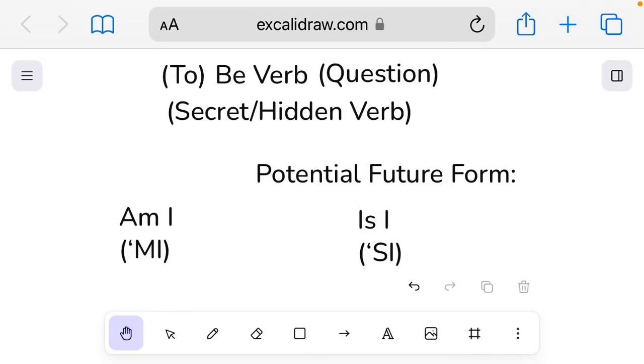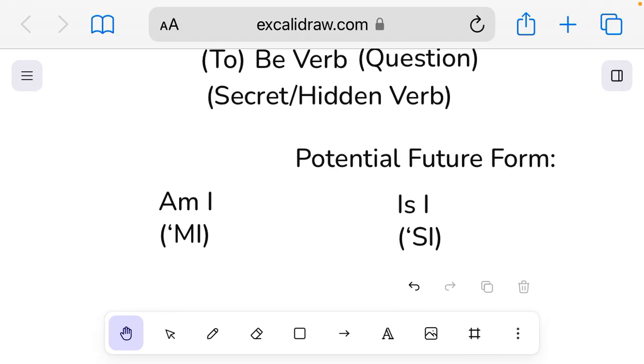Hello, in this video, we will do the verb to be in question form, also known as the secret/hidden verb. If you don't know why, you can check the video in the description below. But anyway, let's get started.